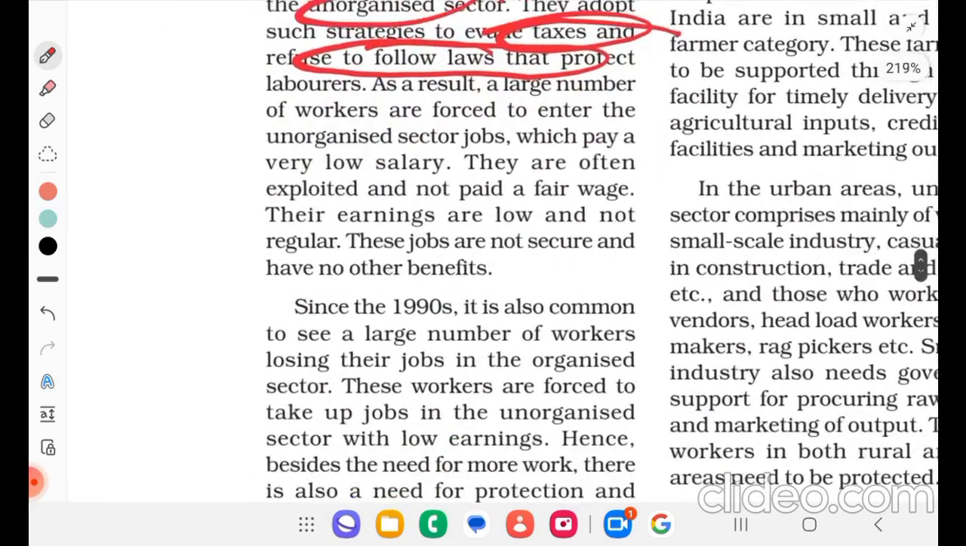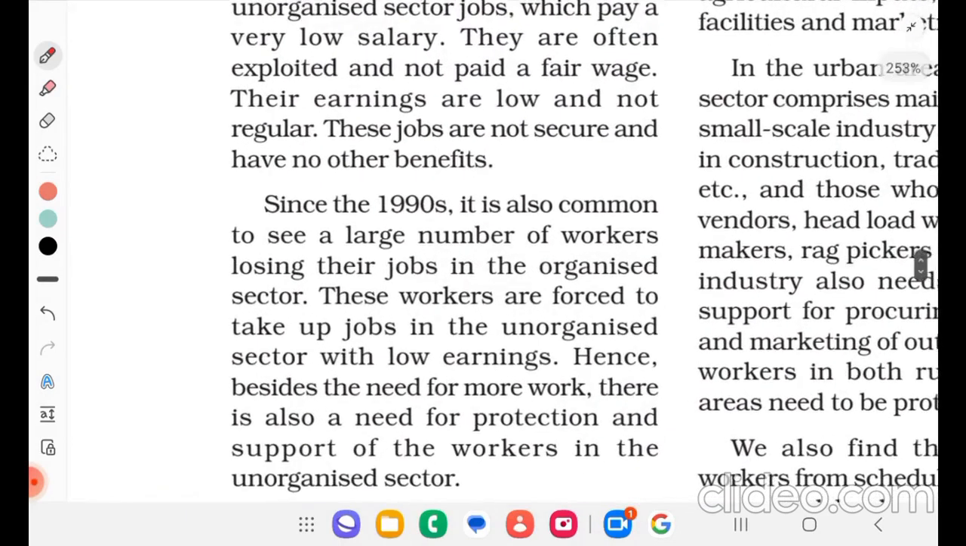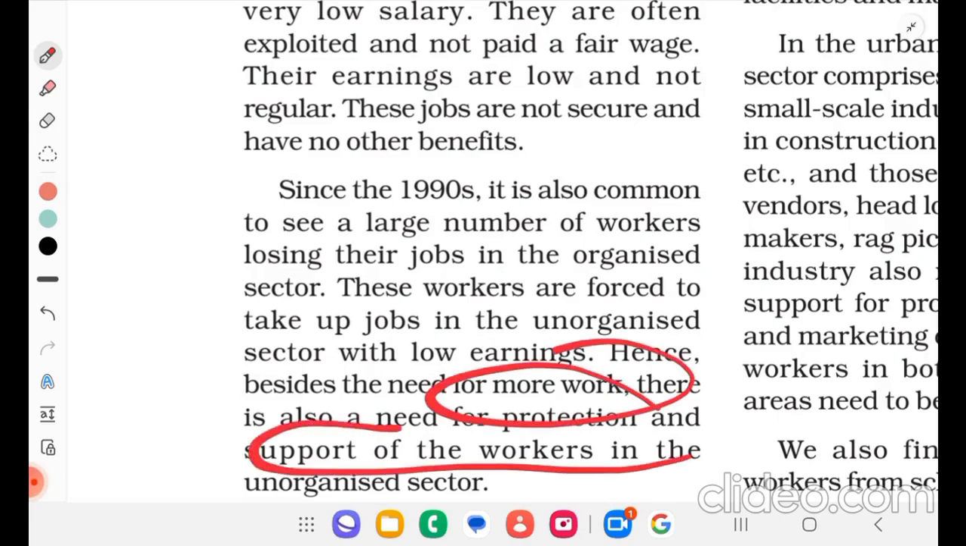Since the 1990s, it is also common to see a large number of workers losing their jobs in the organized sector. These workers are forced to take up jobs in the unorganized sector with low earnings. Hence, besides the need for more work, there is also a need for protection and support of workers in the unorganized sector.